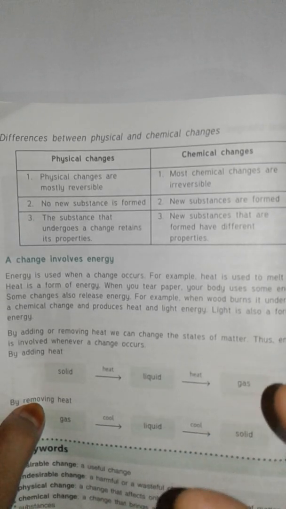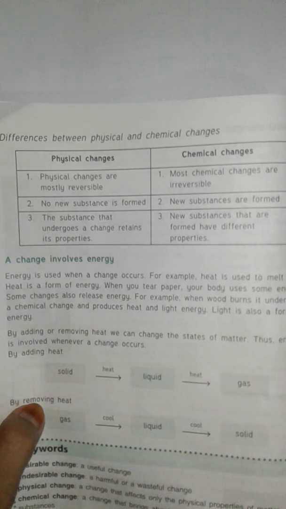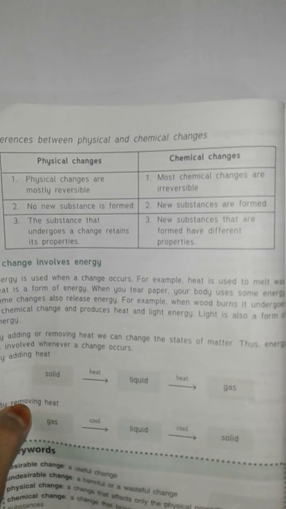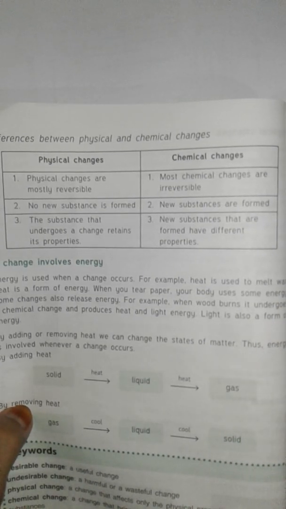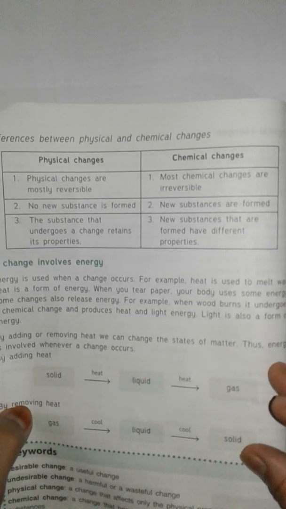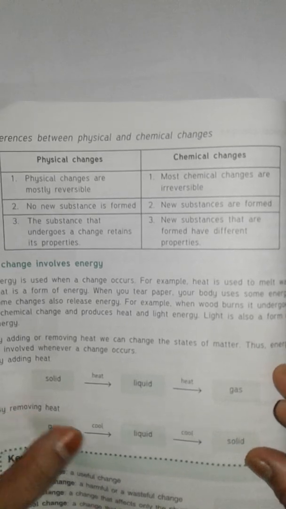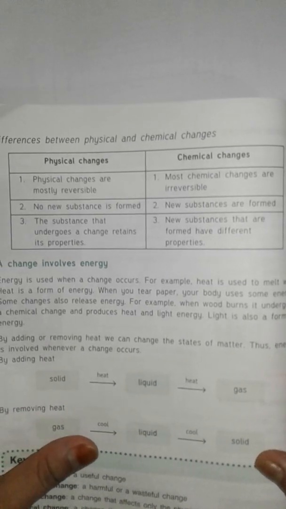Some changes release energy. For example, when wood burns, it undergoes a chemical change and produces heat and light energy also. So, light is also a form of energy.